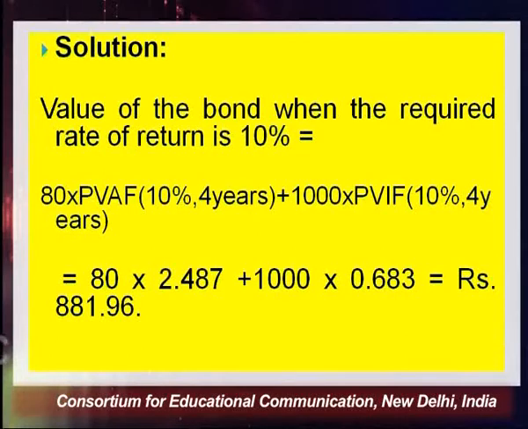From the present value annuity factor table and present value factor table, the resultant value becomes rupees 881.96. So the present value of this bond, which has a price of 1000 rupees, is 881.96.